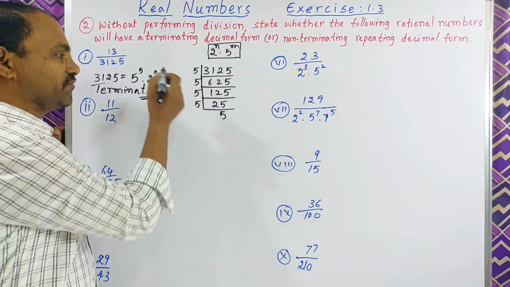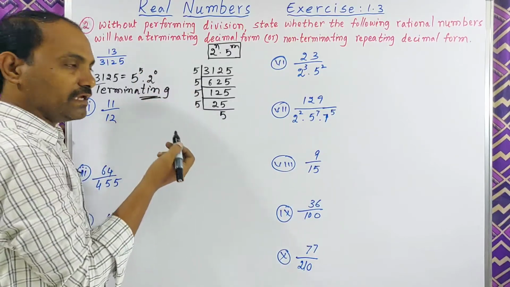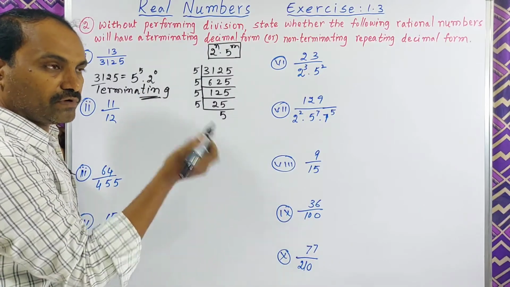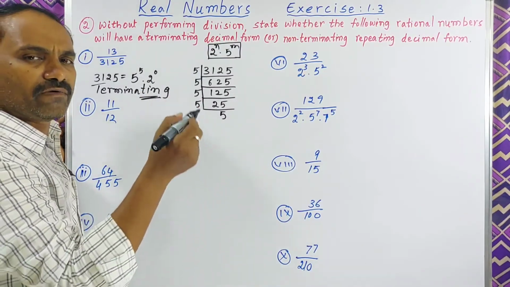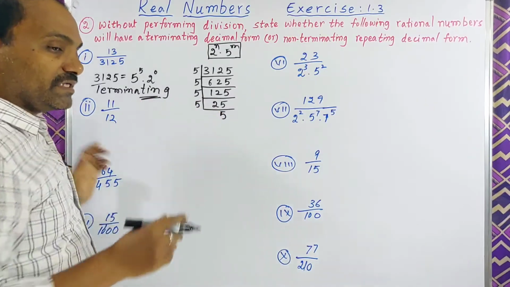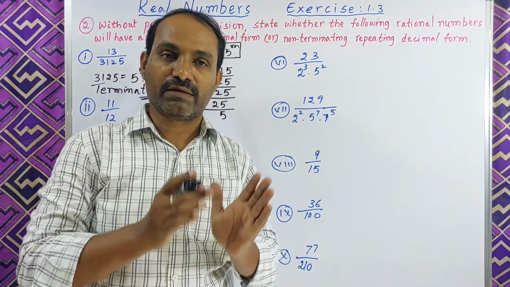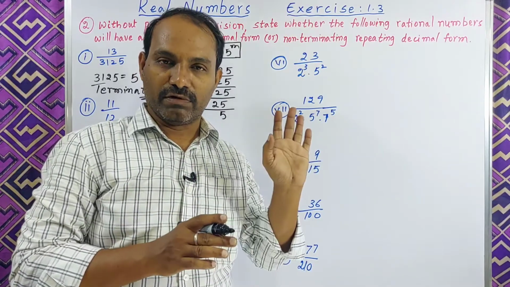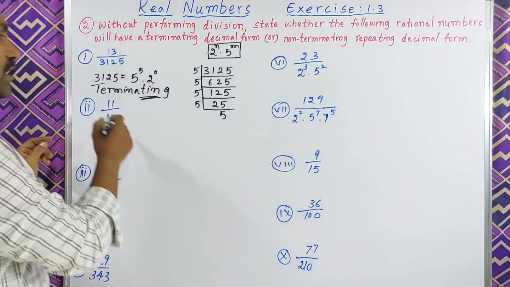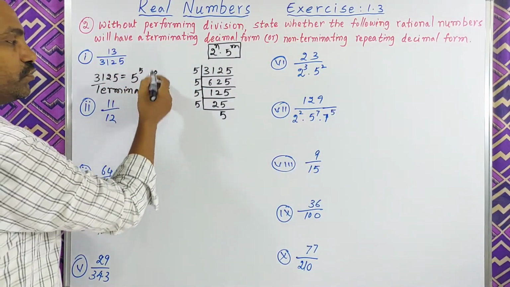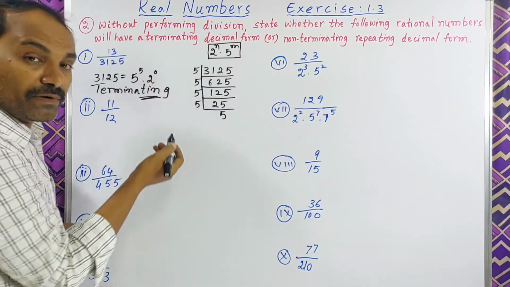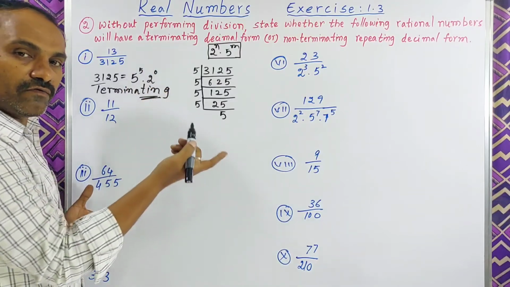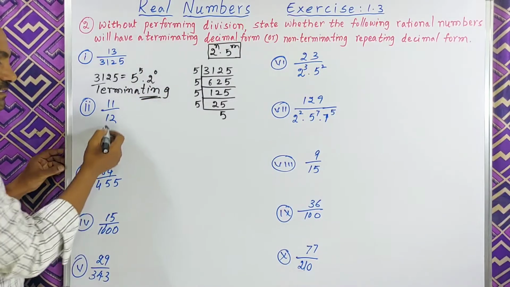Is it understood? If the denominator is 5 power n, then you can add 2 power 0. If the denominator is 2 power 5 or 2 power 10, then you can write 5 power 0. So remember one thing, the denominator must have 2 and 5, or 2 or 5 only. Now here 5 power 5 into 2 power 0. What is the value of 2 power 0? 1. That's why we can write 5 power 5 into 1, 5 power 5 only.